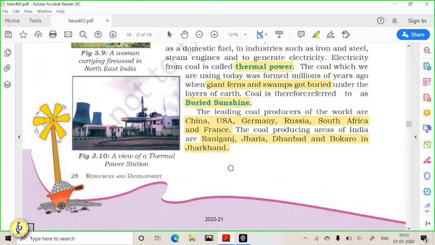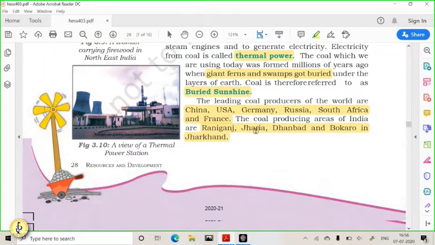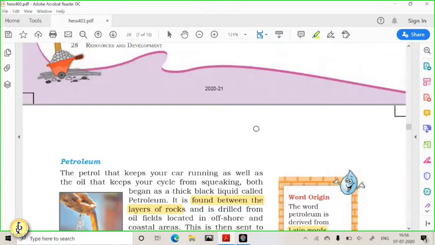But in terms of production, India is among the top 5 or top 10 countries when it comes to production. Getting it. In India, we have Gondwana time coal deposits which are found in Raniganj, Jharia, Dhanbad, Bokaro in the Jharkhand and Bihar region of India.